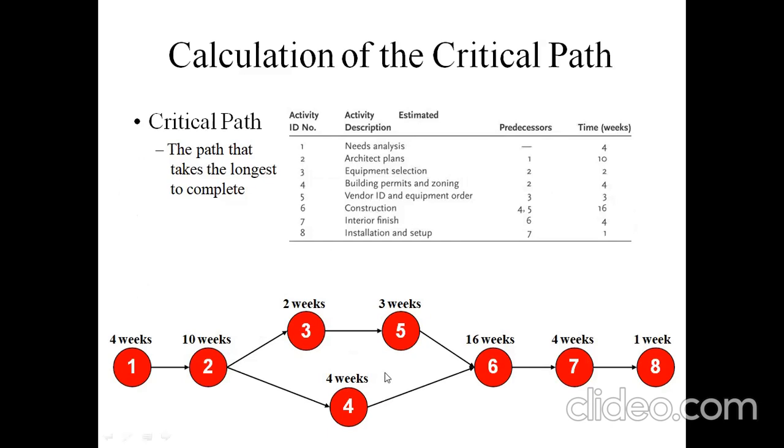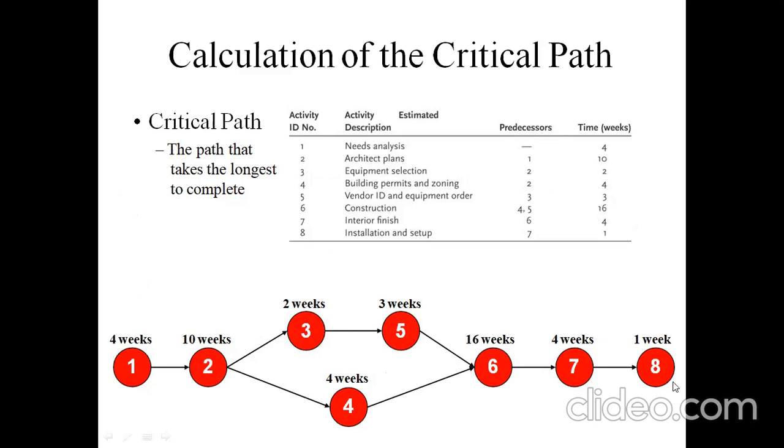Here, we have two paths, 1, 2, 3, 5, 6, 7, 8. The time durations are added for each activity from start to end in the path, so that the total duration can be obtained at the end.